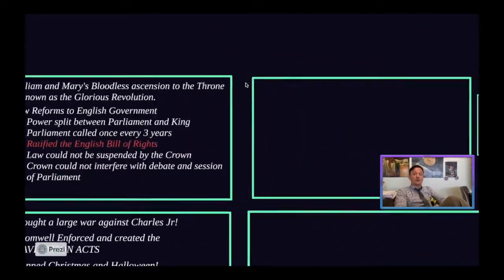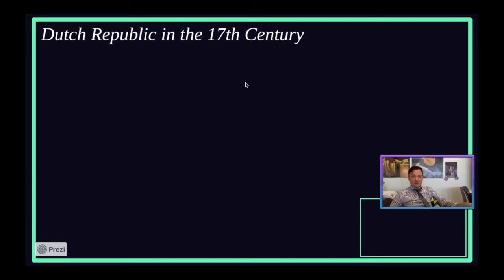Now, something that you need to understand is all this craziness and all this intense stuff that was going on in England, inspiring the Enlightenment, stuff like that. We got to hit the rewind button right now, right? We got to go back in time a little bit, okay? And we're now moving into what was going on in the Netherlands, okay? There was a lot of stuff going on in the Netherlands, just like there was a lot of stuff going on in England during this time period, right?